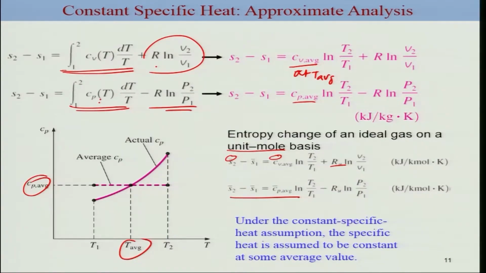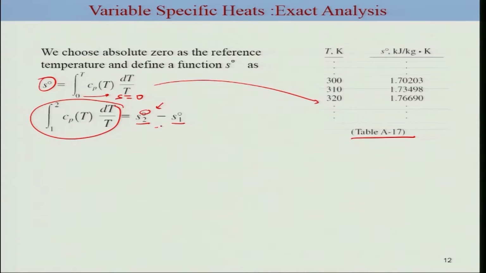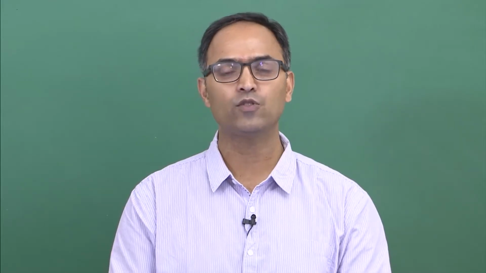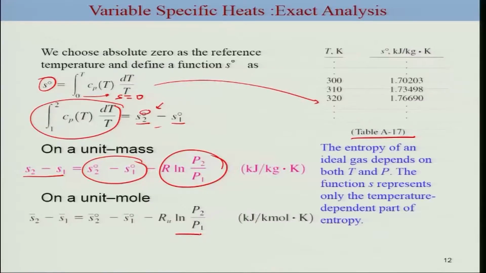So if you are considering this based on this analysis, then you can rewrite this expression of change in the entropy per unit mass in terms of absolute 0 as a reference temperature. That will be the change in the entropy plus the other part, which is a contribution due to the change in the pressure. And similarly for the unit mole you can write in this form. So that is based on the exact analysis of specific heat, where we have calculated the absolute entropy based on the reference 0 Kelvin.